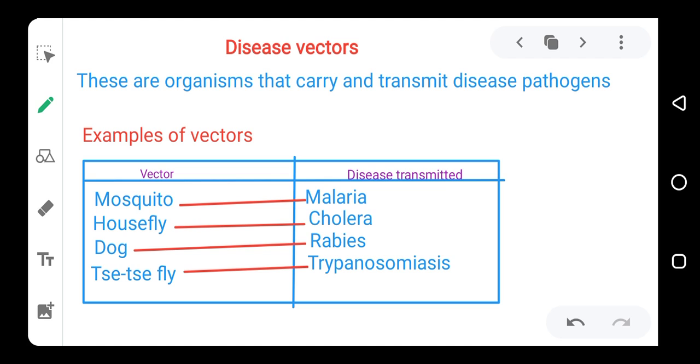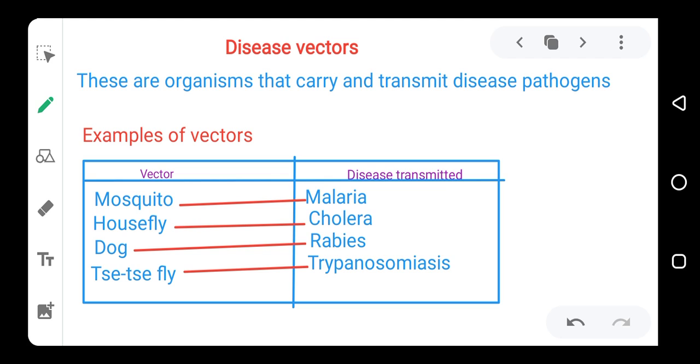Then we have the housefly. Housefly also has its own pathogen, and the pathogen it carries causes cholera. Then we have pathogens in dogs. Dogs also carry a pathogen, and the disease they cause is called rabies.